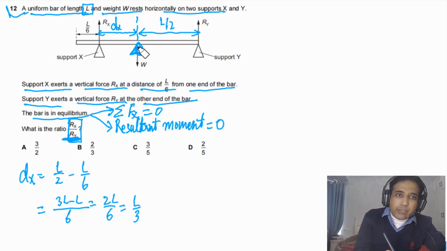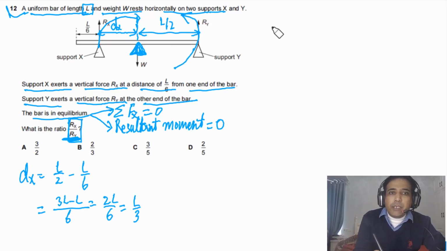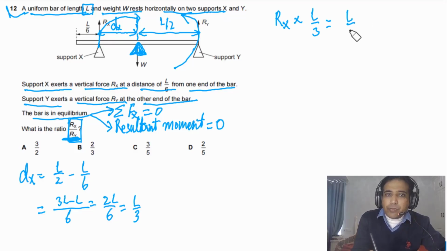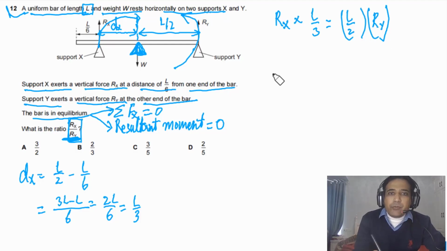Now we have to take moments about this point. The moment due to this force will be clockwise. The moment due to this force will be anti-clockwise. So we can say Rx times L by 3 has to be equal to L by 2 times Ry. We need to find the ratio Rx divided by Ry.